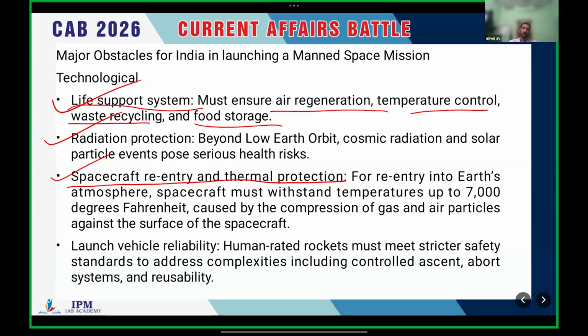And next is launch vehicle reliability. Recently you might have heard about India's workhorse. What is the name of the workhorse for ISRO? India's trustable launch vehicle. What is the name of that?